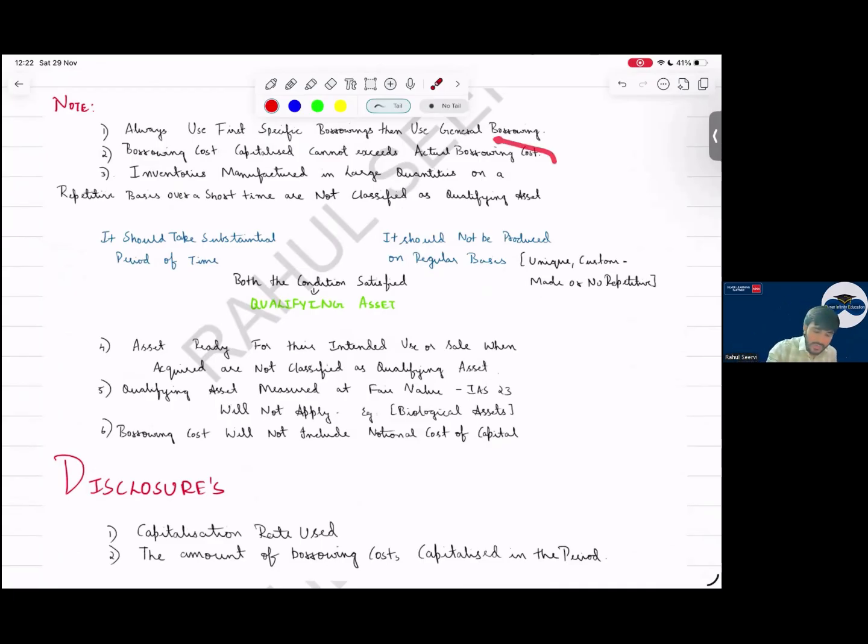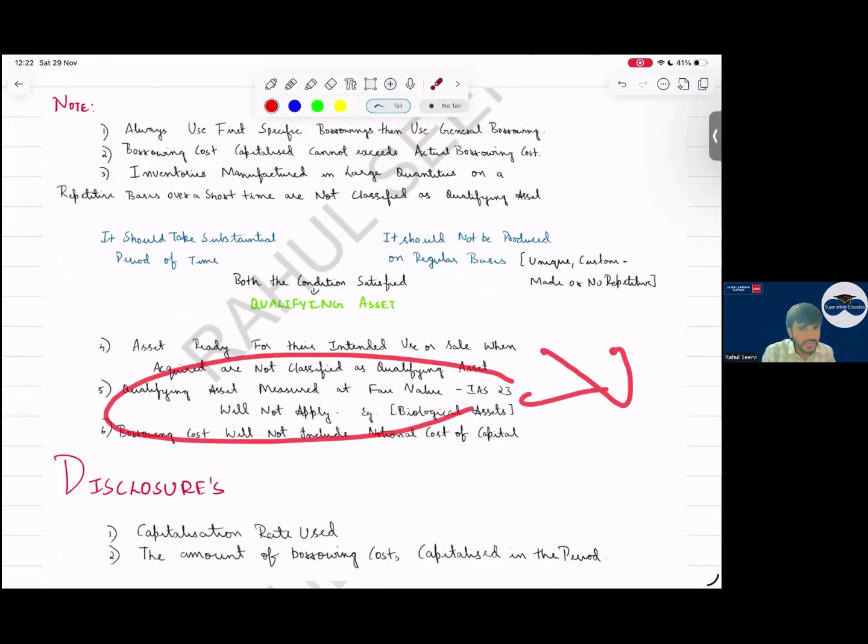Sir, in case of inventory, two conditions should be satisfied. It should not be on a regular basis, and it should take a substantial period of time. Yes, sir. And whenever the qualifying asset is at fair value, do we consider IAS 23? No, it is ignored, like biological assets.